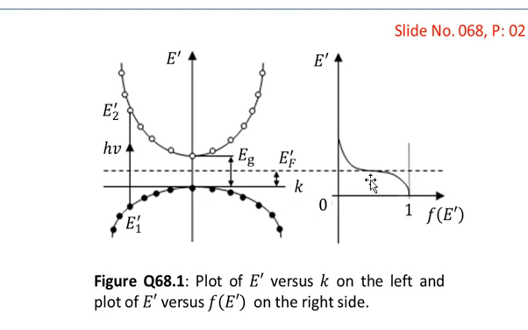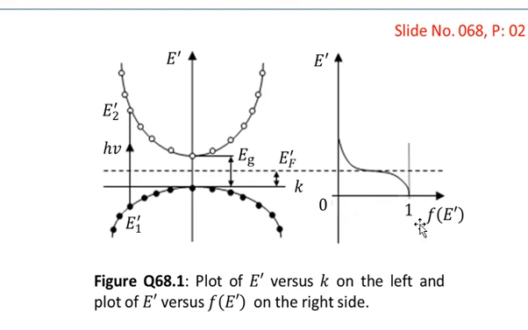Now from the center of this curve, if you move towards the right, then you see that the energy E prime decreases below the value of the Fermi energy. So E prime is smaller than the value of this dotted line, which is the Fermi energy level. When E prime is smaller than that, you will see that f of E prime increases towards the right, and ultimately it becomes equal to 1 when the energy E prime is nearly 0. So when E prime is nearly 0, the probability that the electron will occupy that state of energy will be equal to 1.